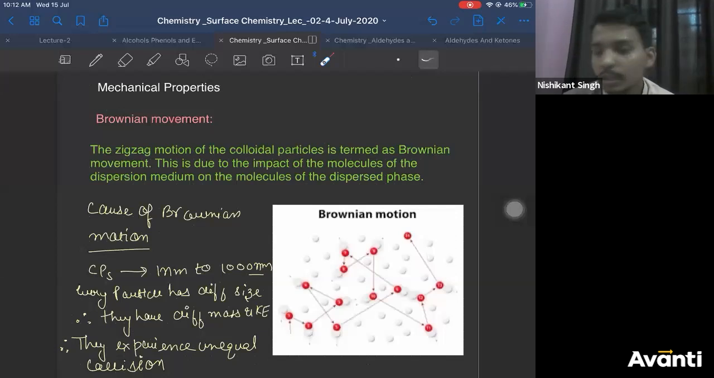Is it homogeneous or heterogeneous? Colloidal solution is heterogeneous. So colloidal solution will be a heterogeneous solution, Chetna. We are talking about the zigzag motion of colloidal solution.